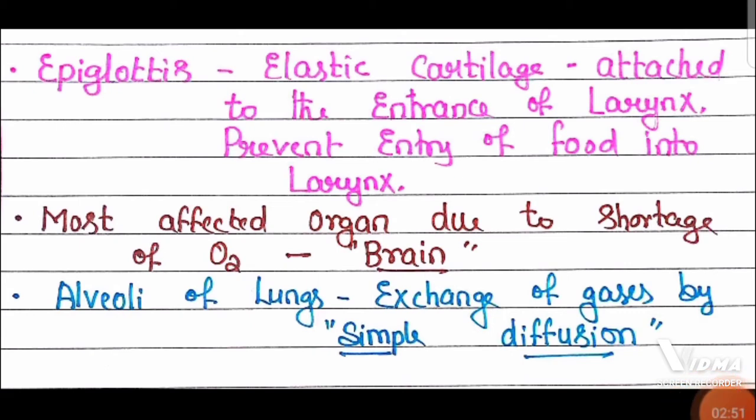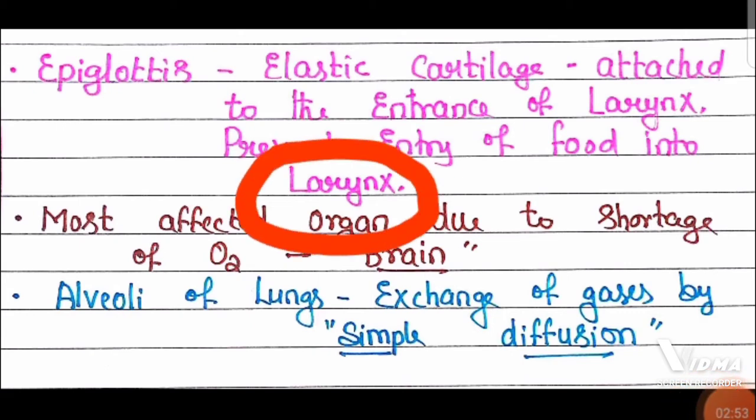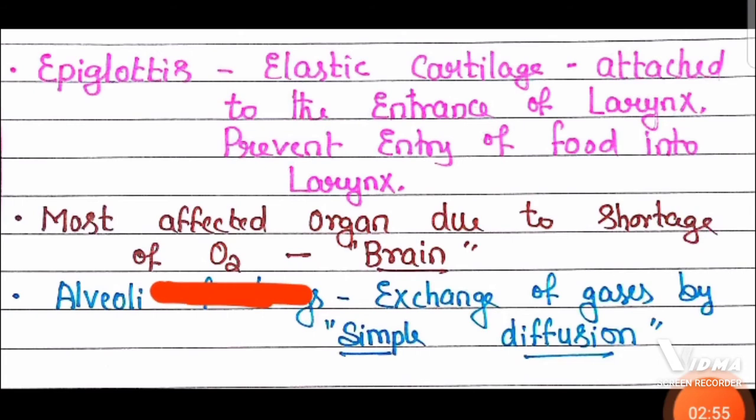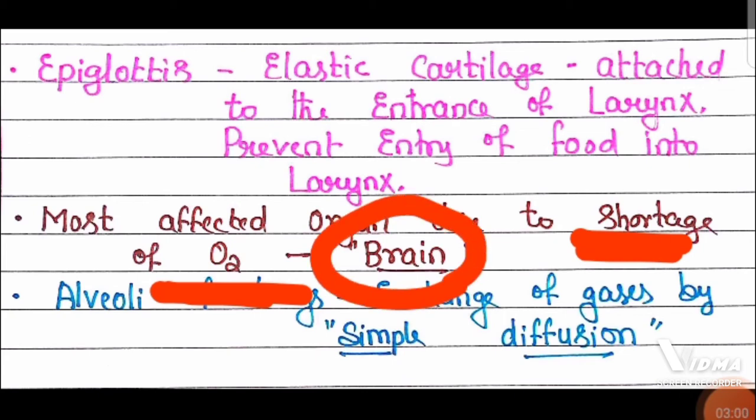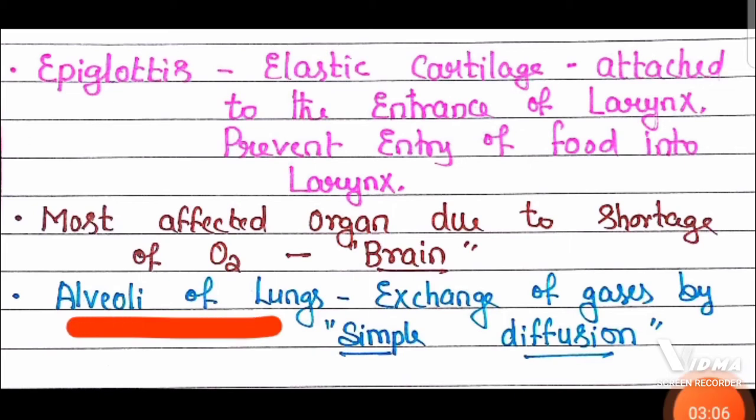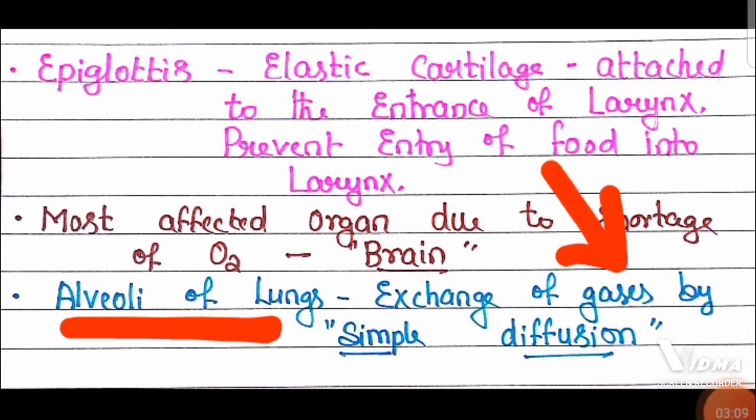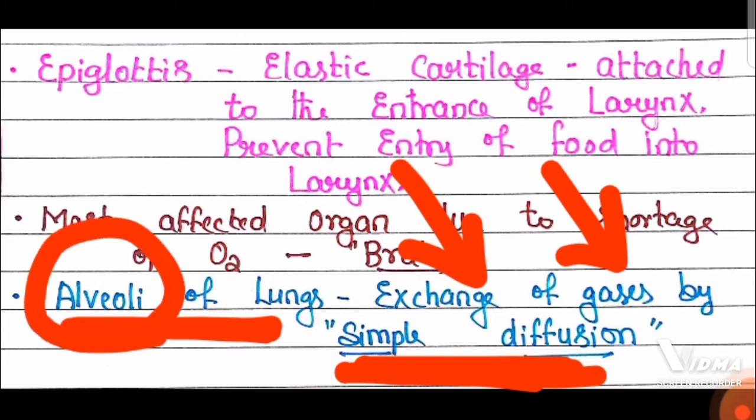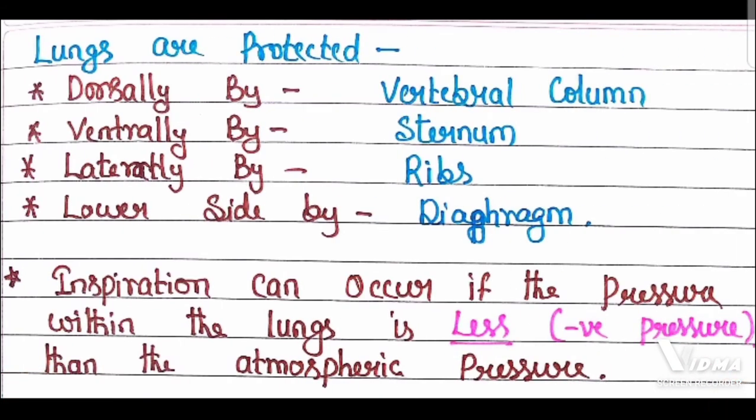And the most affected organ in our body due to the shortage of oxygen: when there is a shortage of oxygen in our body, the most affected organ is our brain. Then the alveoli of the lungs exchange gases by means of simple diffusion. Remember, by simple diffusion, gases are exchanged in the alveoli of the lungs.